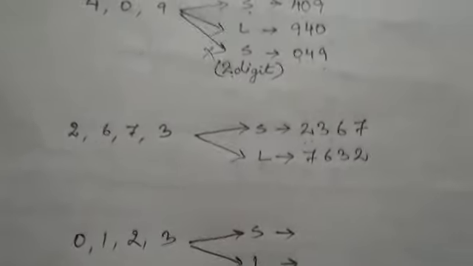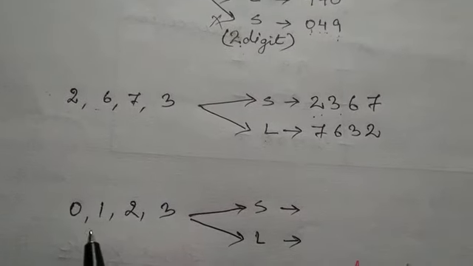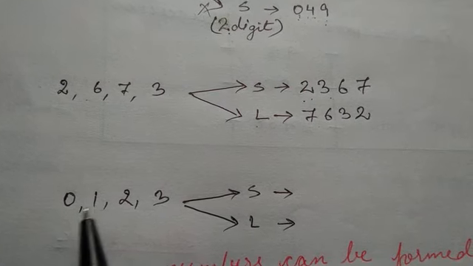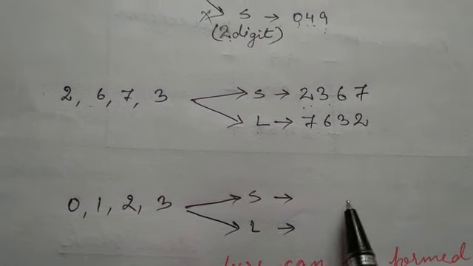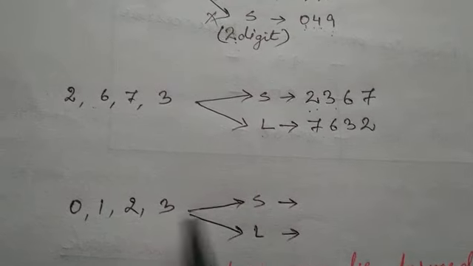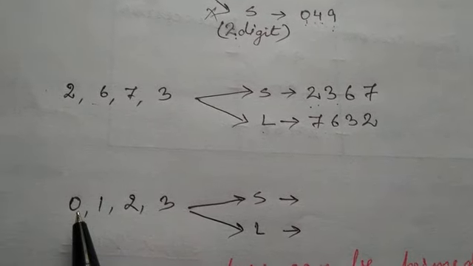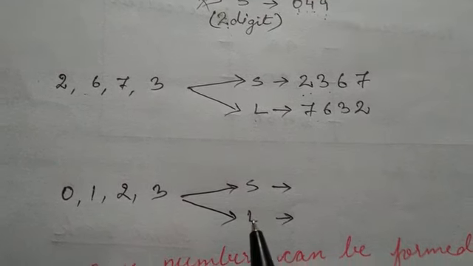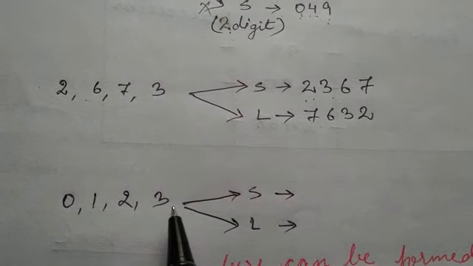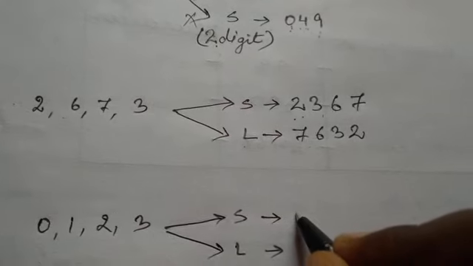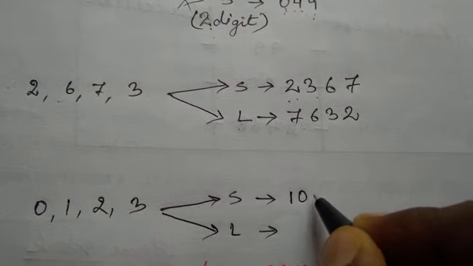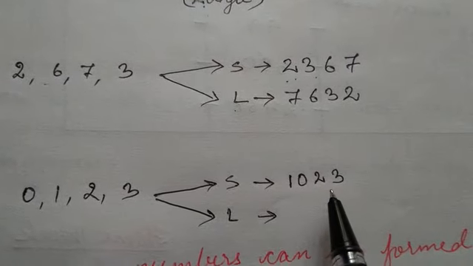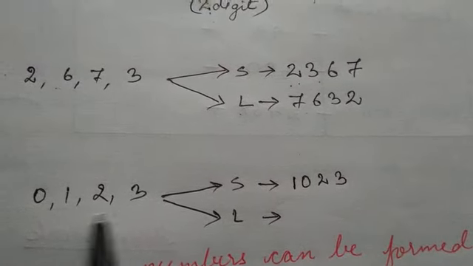Now let us take another example using 0. Here also, let us make the smallest number. If we put the 0 before, this becomes 123, which is again a 3-digit number. So we will put first 1, then 0 here, then 2 and 3. So 1023 is the smallest number which you can form using these 4 digits.